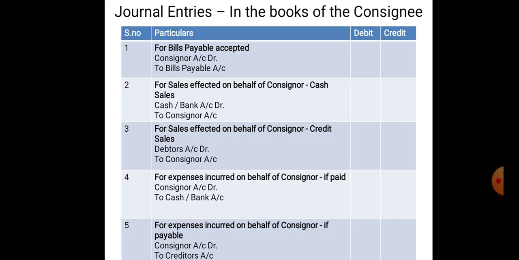And for the expenses incurred on behalf of consignor, if payable and not yet paid, it has to be paid on behalf of consignor. So here expenses have been incurred by the consignee on behalf of consignor. He has to pay it. He has not yet paid. So the entry would be consignor account debtor to creditor's account. This would be the entry for the amount payable, expenses incurred by the consignee on behalf of consignor which has not been paid.